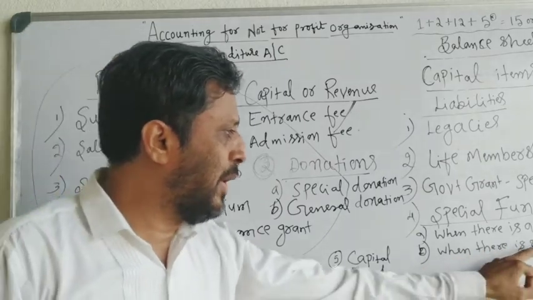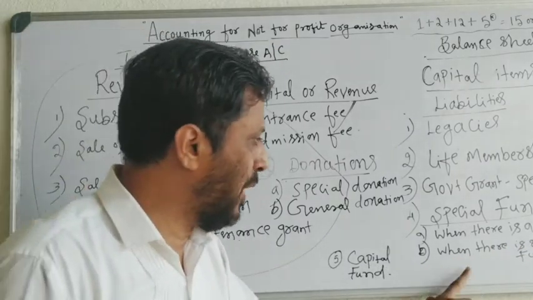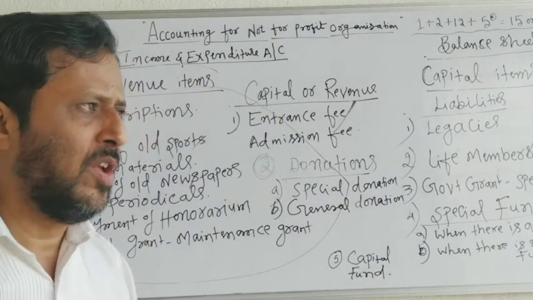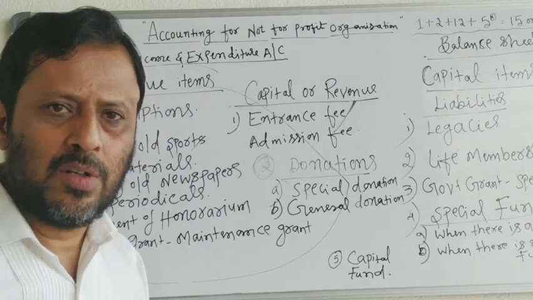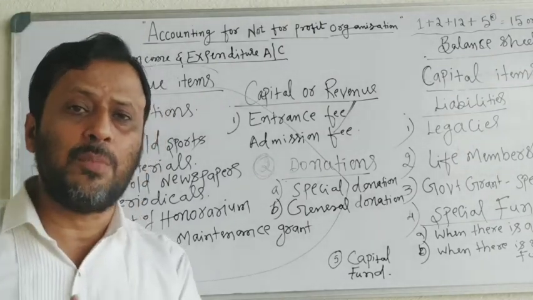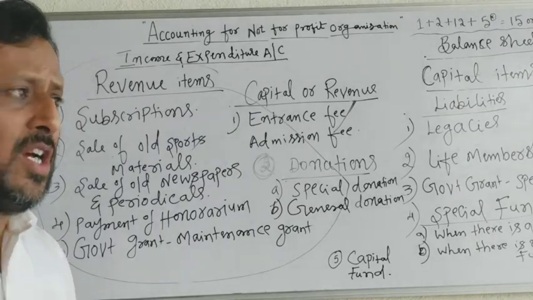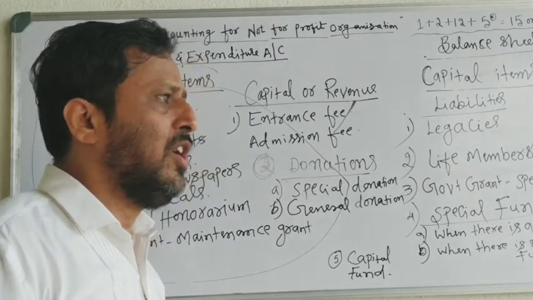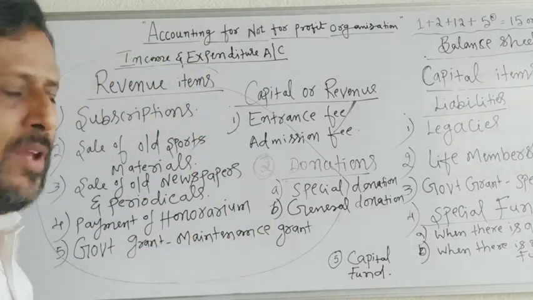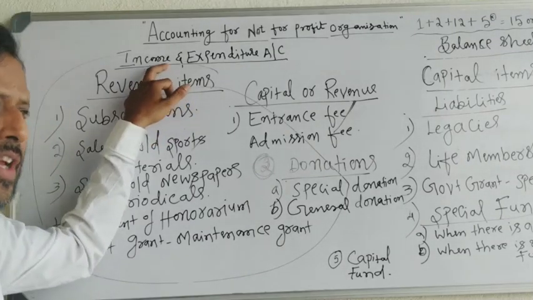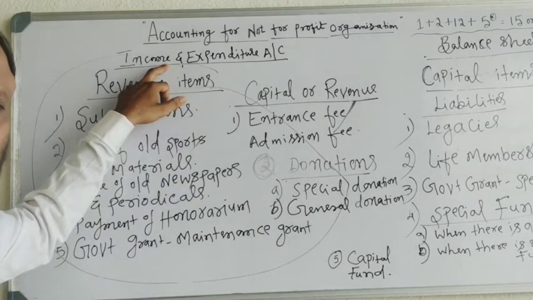Suppose the separate fund is not maintained. Suppose there is no tournament fund, but the organization has incurred some tournament expenses. Those tournament expenses will be treated as revenue expenses and shown in the income and expenditure account on the expenditure side.